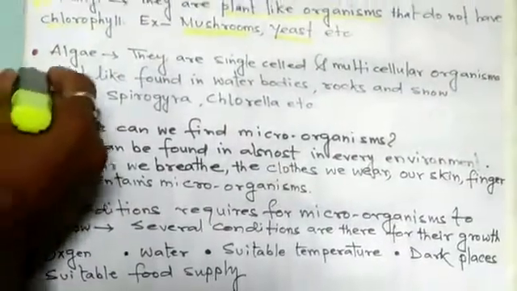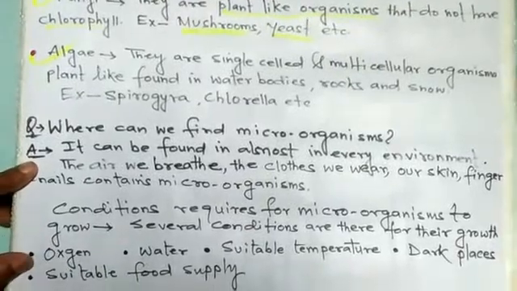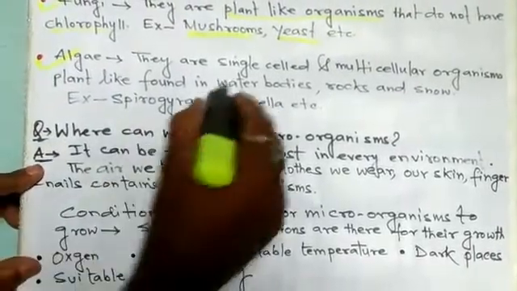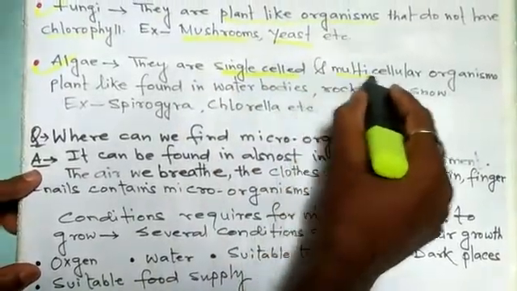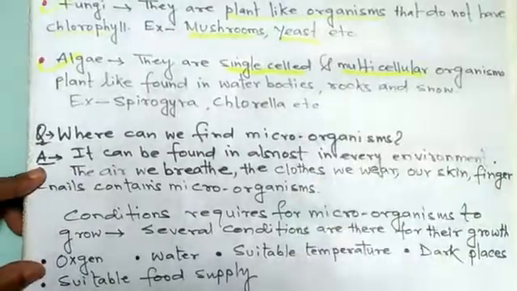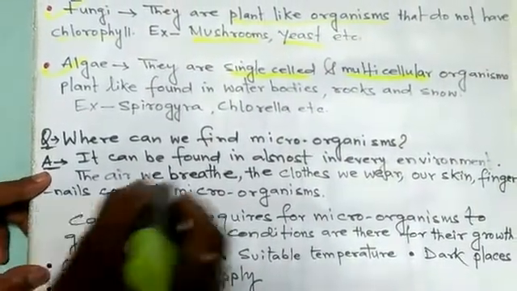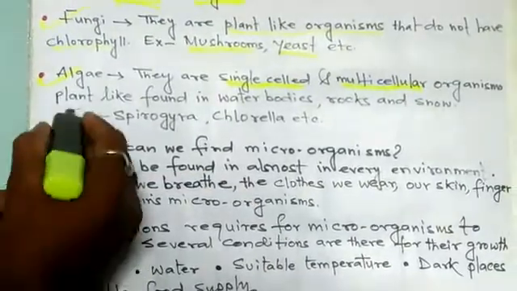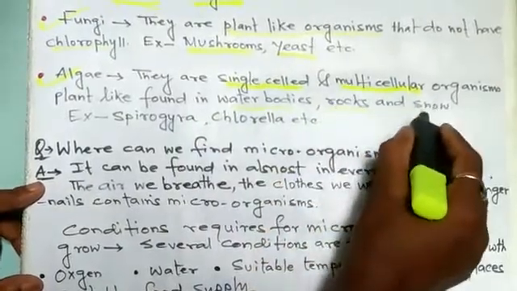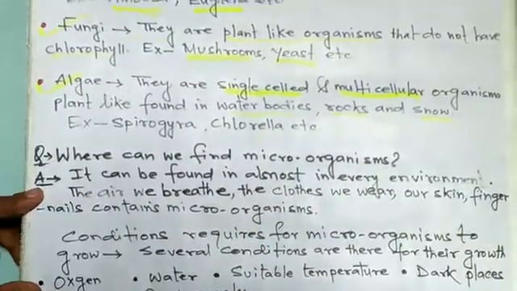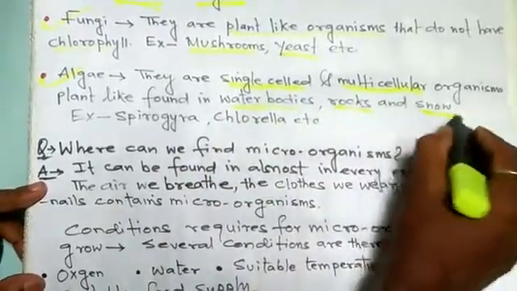Next one is the algae. These algae can be single celled or they can be multicellular. They are plant-like organisms found in water bodies, rocks and snow.